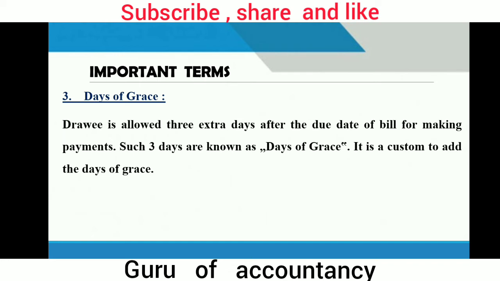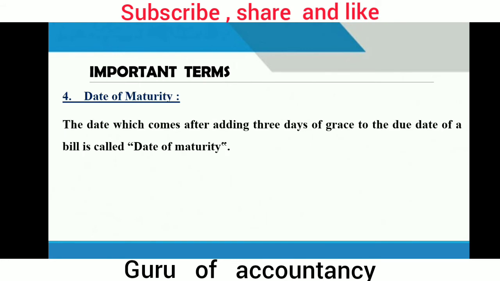So when you add 3 days of grace to the due date, you will get the maturity date of the bill of exchange or promissory note. The date which comes after adding the 3 days of grace to the due date of a bill is called the maturity date. We will see some exercises on calculation of the maturity date in a later section.